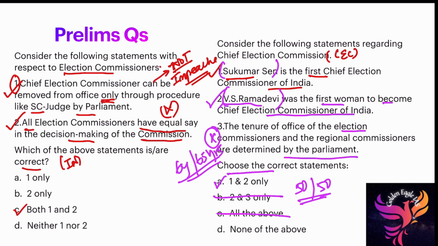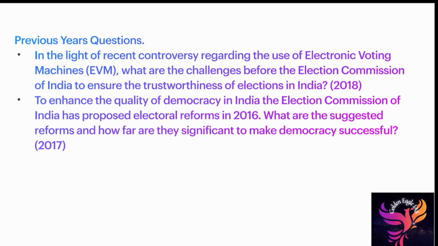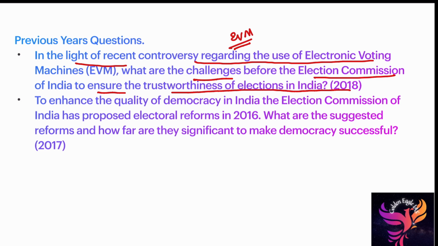We move on to mains based questions. These two are previous year questions. In light of recent controversy regarding the use of EVM, electronic voting machine, what are the challenges before the Election Commission of India to ensure trustworthiness? Here you have to give the Election Commission of India's different powers. I already gave you the powers, administrative, quasi-judicial functions, as well as limitation, tenure, articles 324 to 329. Those static parts you can give. But the recent controversy, what is the controversy regarding electronic voting machine? It's a 2018 current affairs based question.